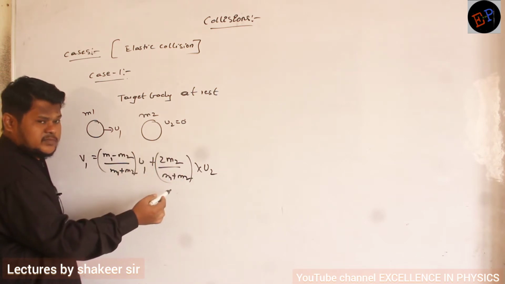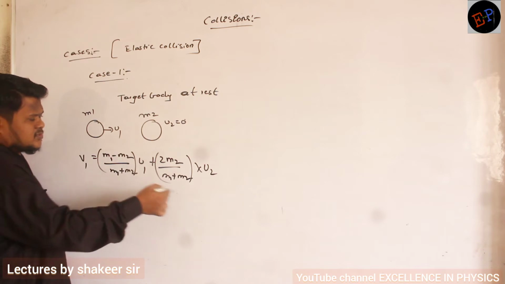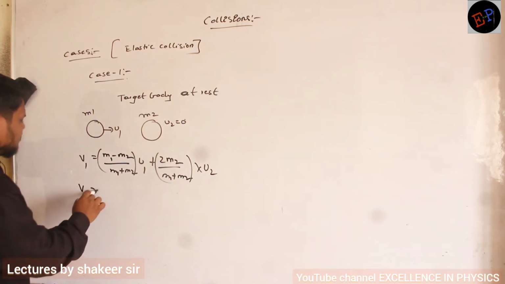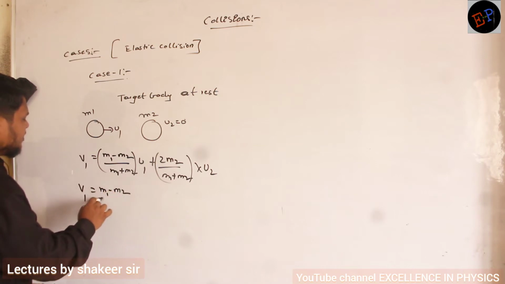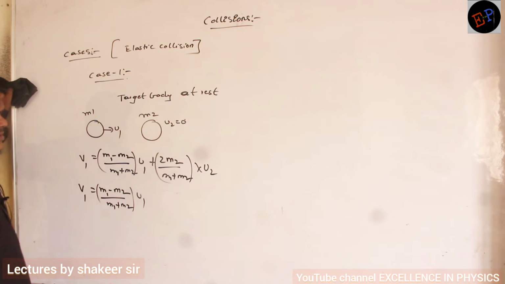This total term will become 0 because u2 is 0. So v1 = (m1 - m2)/(m1 + m2) times u1. This is the equation.